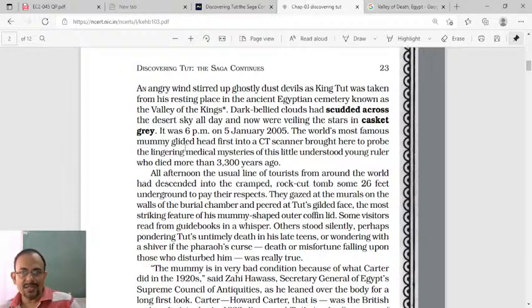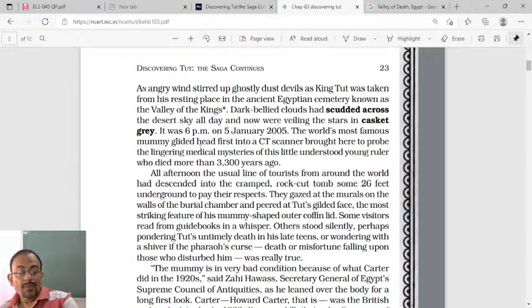How is nature reacting? The clear sky has given way to dark bellied clouds across the desert sky. This place is a desert area, so the desert sky all day, and now veiling the stars in cascade gray. In the evening also the sky is not clear, and it was the reaction of nature for disturbing the dead body of a king.